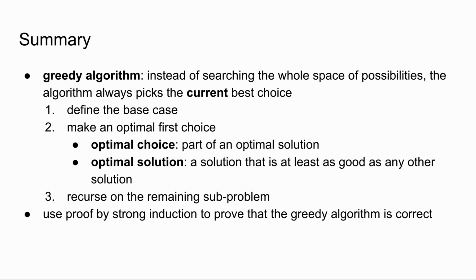Let's summarize what we've learned today. We learned that a greedy algorithm, instead of searching the whole space of possibilities, always picks the current best choice. We learned that the steps of a greedy algorithm are to define the base case, make an optimal first choice, and recurse on the remaining subproblem. An optimal choice means that it is part of an optimal solution, and an optimal solution is at least as good as any other solution. We used proof by strong induction to prove that our greedy algorithm is correct.